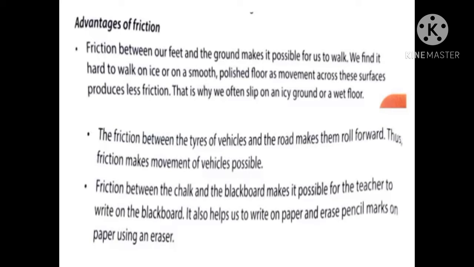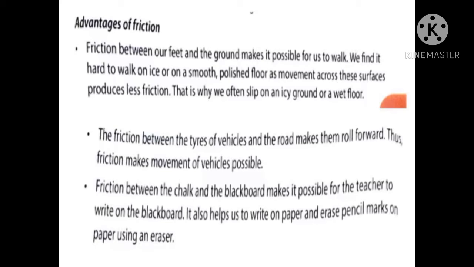It is not very smooth and round, because this creates friction. Because of this friction, the people riding the vehicle can control it. Otherwise the vehicle will not listen to them at all. It will just move on the road, and because of the lack of friction, the vehicle may skid and fall.